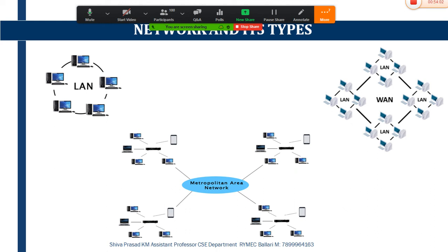And it also provides the process of data transfer from one person to another, even though he is in some other place, even in some other country. So this wide area network helps us to do that. But in terms of LAN, I can't transfer the data from India to USA, whereas in terms of WAN, I can transfer the data from India to USA easily by taking the support of this centralized management system, which plays a very important role in providing the output.